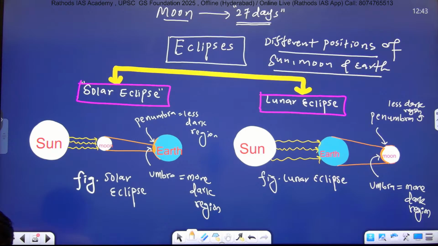During solar eclipse, sunlight falls on the surface of moon, and moon's shadow falls on the surface of earth.